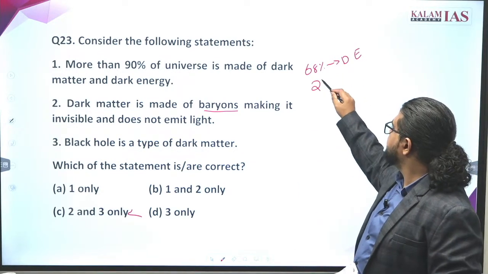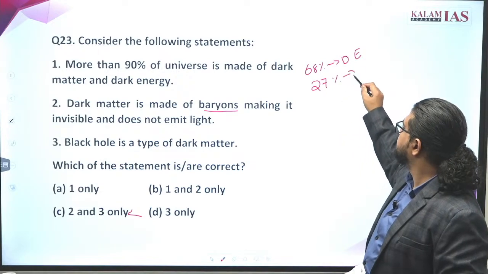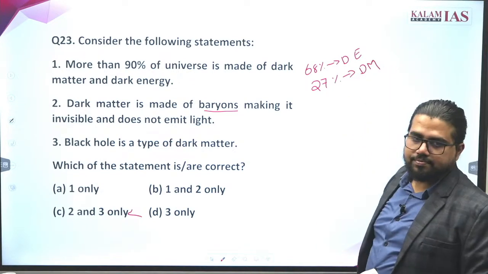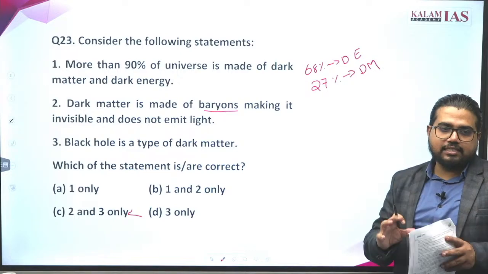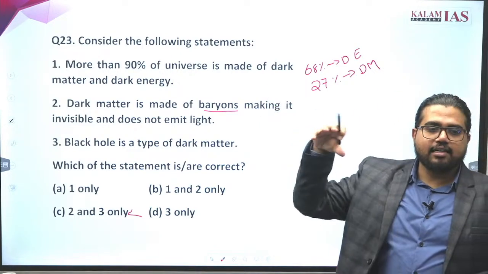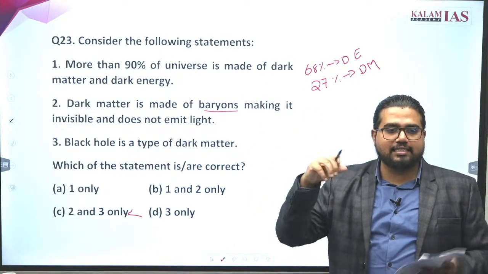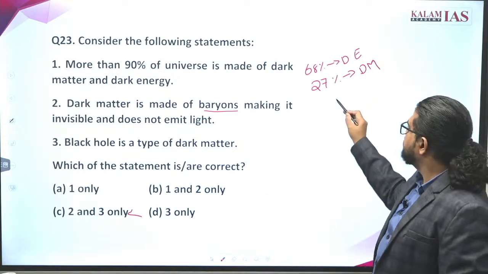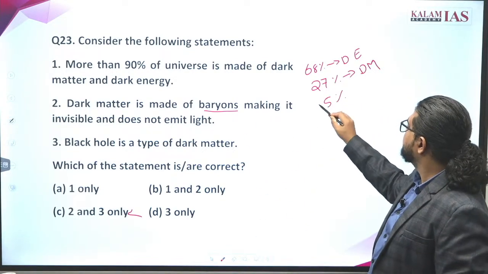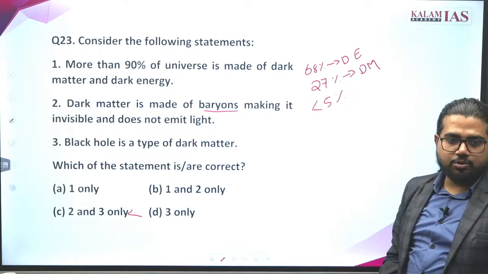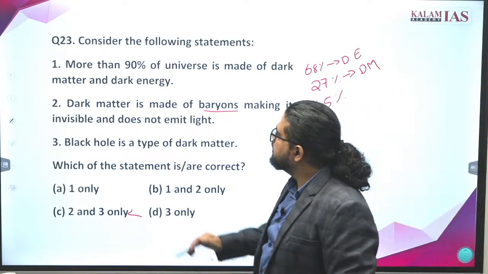Around 27% is dark matter. What we see as actual matter, including the Sun, planets, galaxies, everything combined, is less than 5% of the universe.